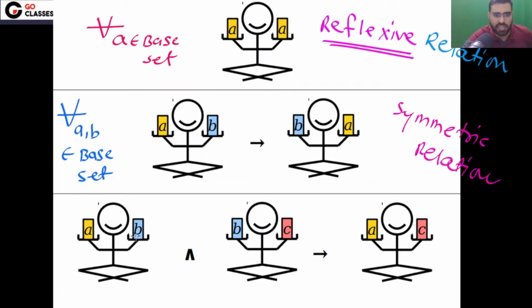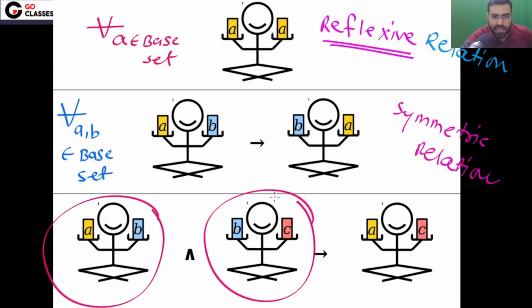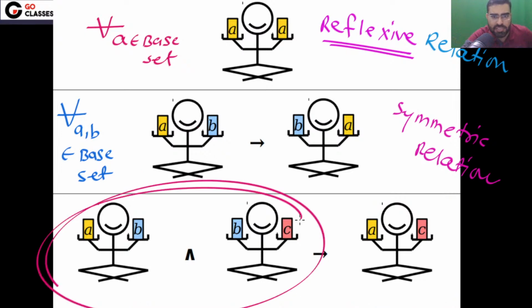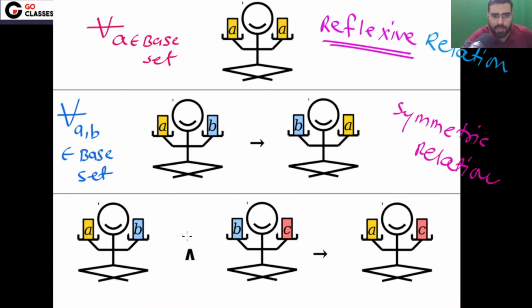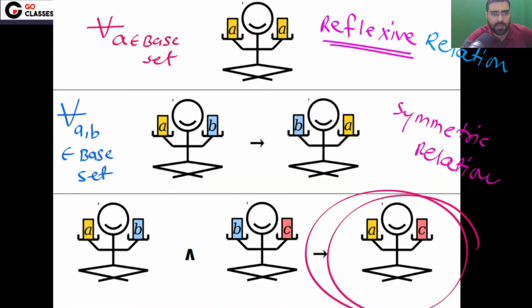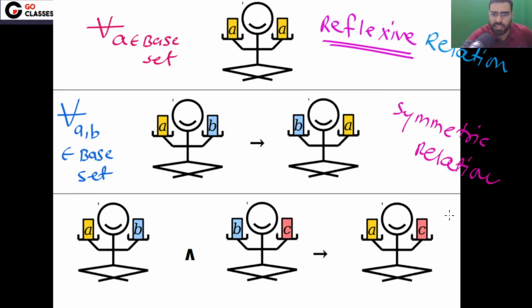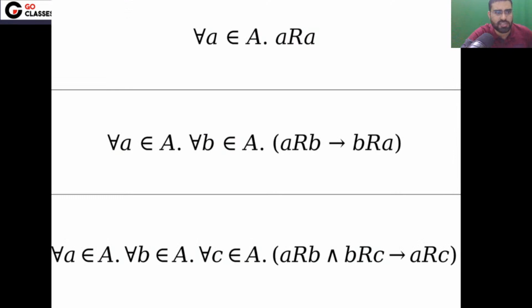Now let's see the next property. If A is related to B and B is related to C, then A should be related to C. This property is called transitive. This is the property of being transitive, so we will call this a transitive relation. So these are the three properties.